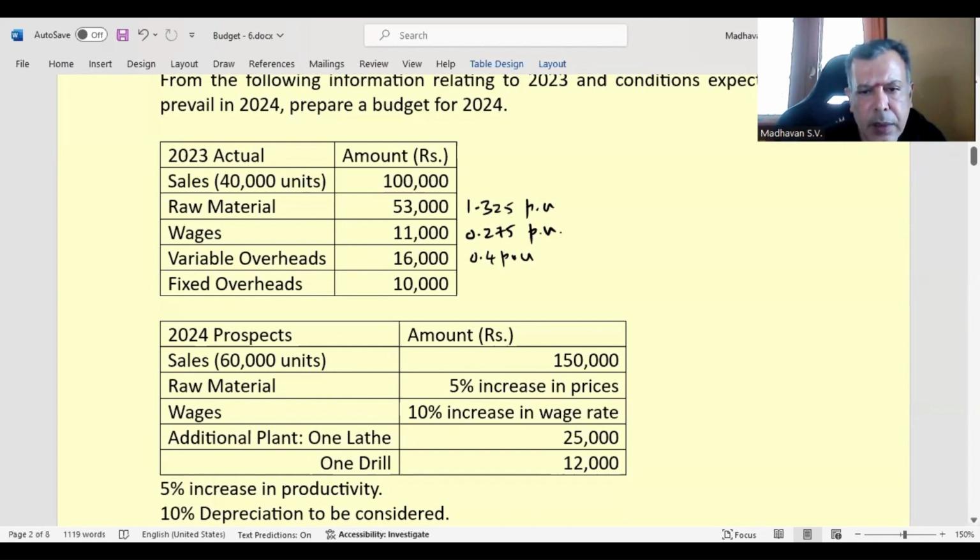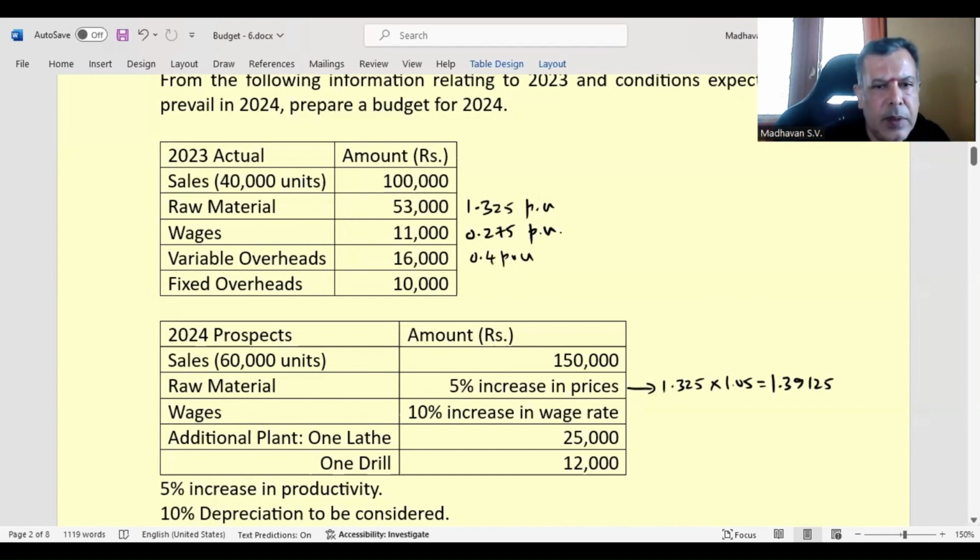So here, when they say raw material 5% increase, it means 1.325 into 1.05. We get 1.39125.